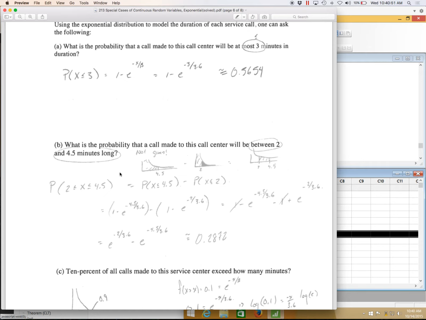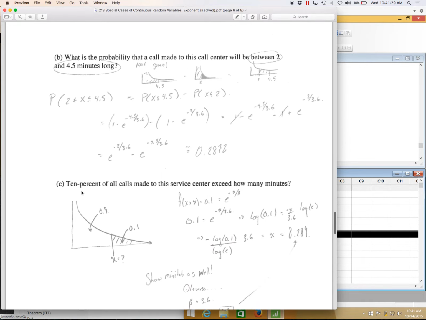Notice that I don't use the memoryless property here. The memoryless property is only for conditions. I'm not saying, given that a call lasted 2 minutes, what's the probability it'll last 4.5 minutes? If that was the case, I could use the memoryless property, find the difference of 4.5 and 2, which would be 2.5, and then find the probability of a call lasting less than or equal to 2.5 minutes. I'm not asking that. I'm just saying, before the call even happens, what's the chance that call will last between 2 and 4.5 minutes?